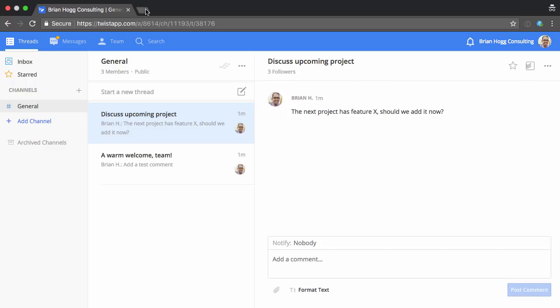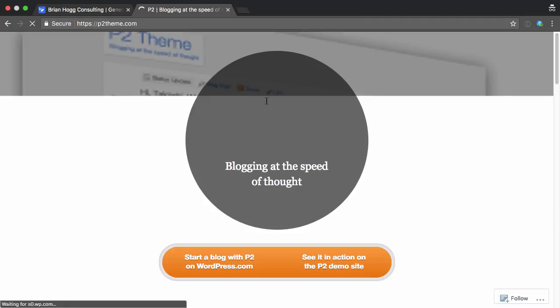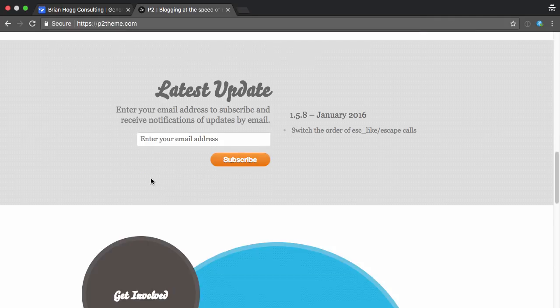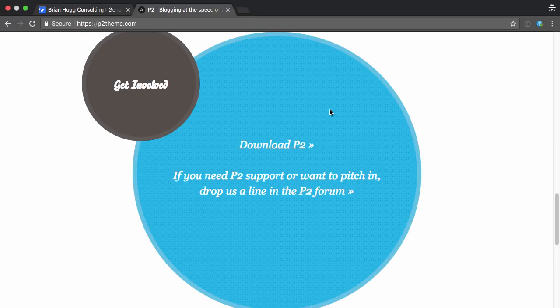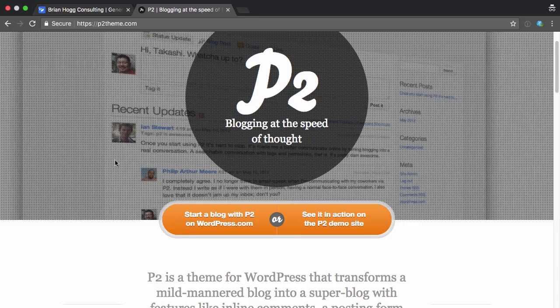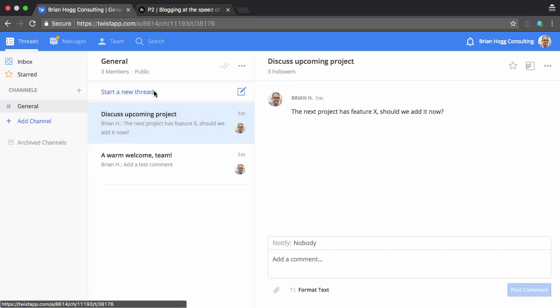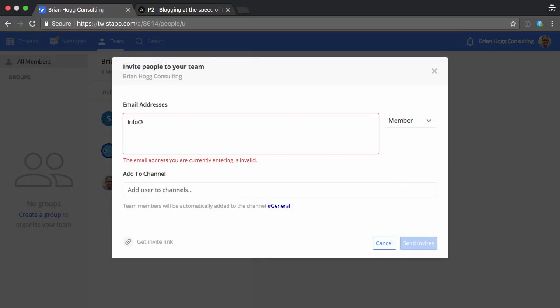Everything's threaded. I mean, it's similar to the P2 theme from WordPress, which is a free theme that you can have in there, and I haven't used it in a long time, so I'm not sure how much it's different. And they moved from P2 to Slack. A lot of people, or the company, one of the companies behind WordPress, has used P2 in the past and are able to use that to have threaded conversations. You can see in the background here, threaded conversations, and you have an update, and you'd view that. So I do wonder how these updates would come in. So maybe if I say invite another email of myself.